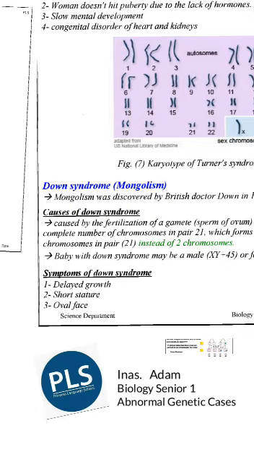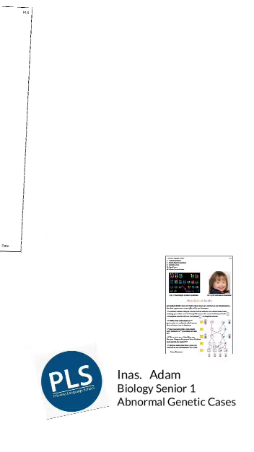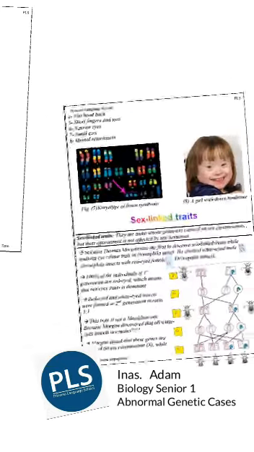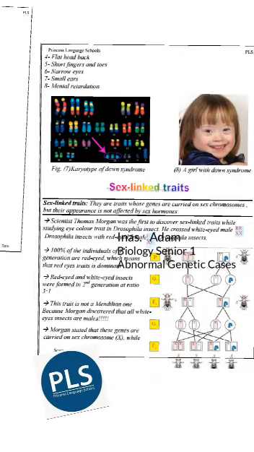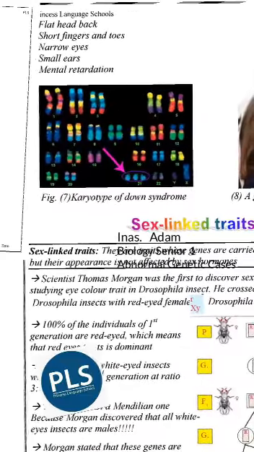Delayed growth, short stature, oval face, also short fingers and toes, mental retardation, narrow eyes, small ears. Let's see the karyotype of Down syndrome.